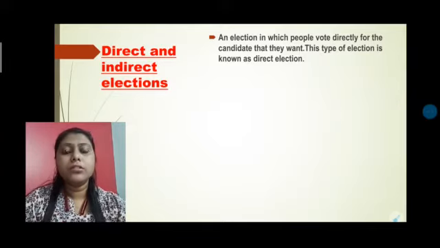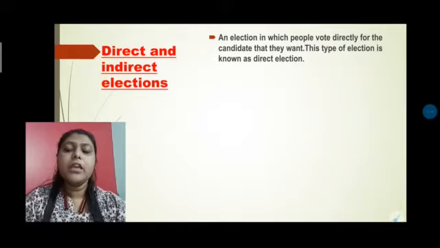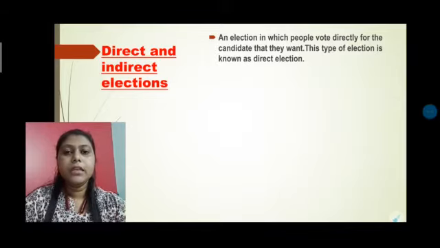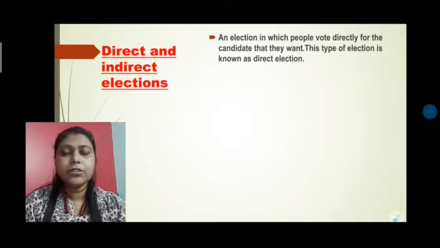For example, suppose in your class there is an election for class monitor, and every student gives their vote to the nominated person, and with their direct vote we choose the monitor of the class. So this is a direct election.